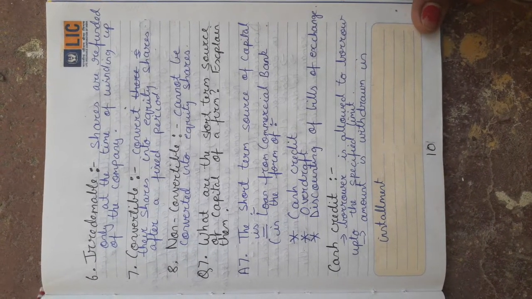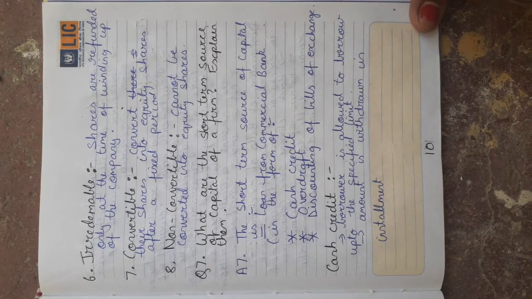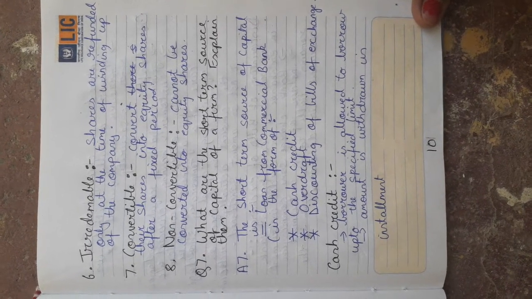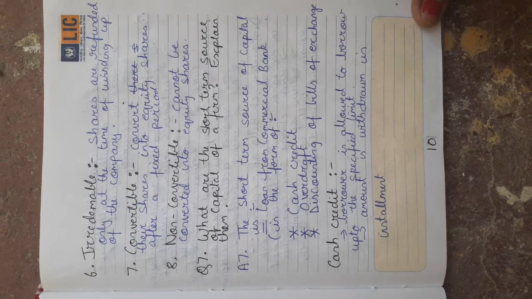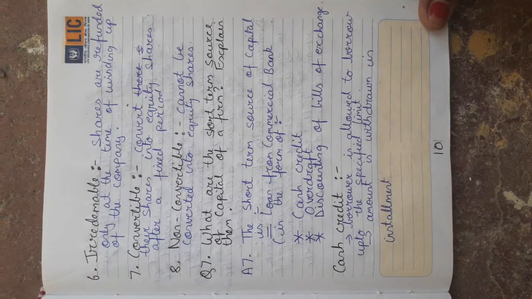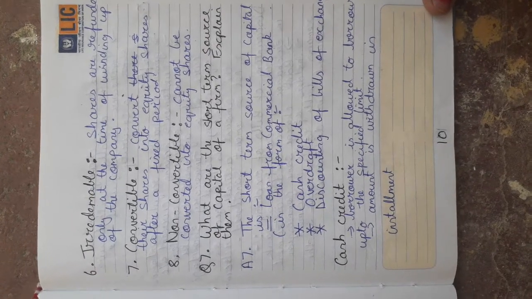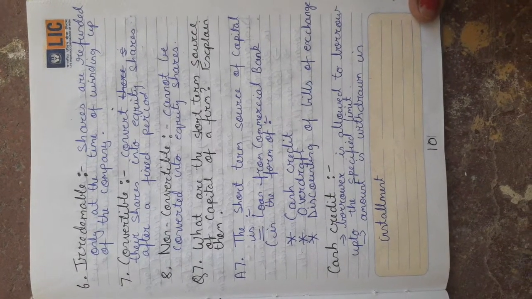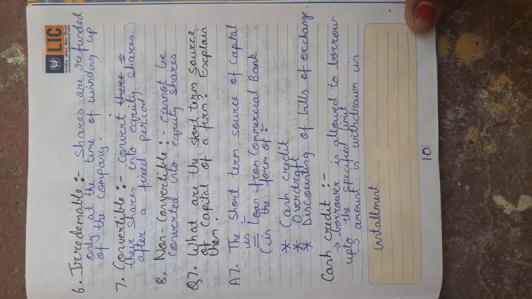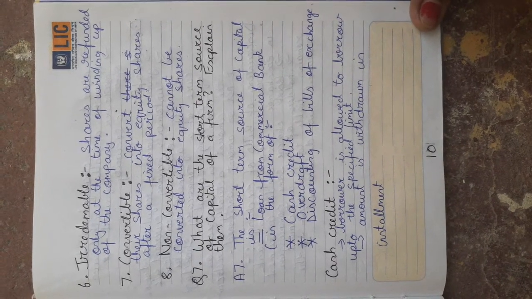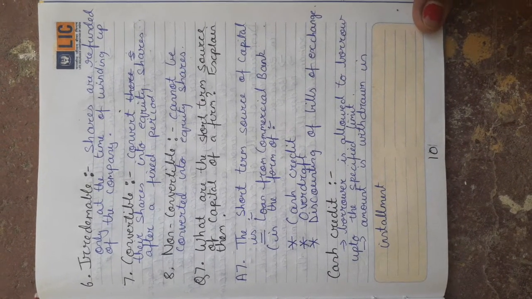Next, convertible. Convertible preference shares are those which can be converted into equity shares after a fixed period, whereas non-convertible preference shares are those which cannot be converted into equity shares. With this, the long-term source of finance ends.